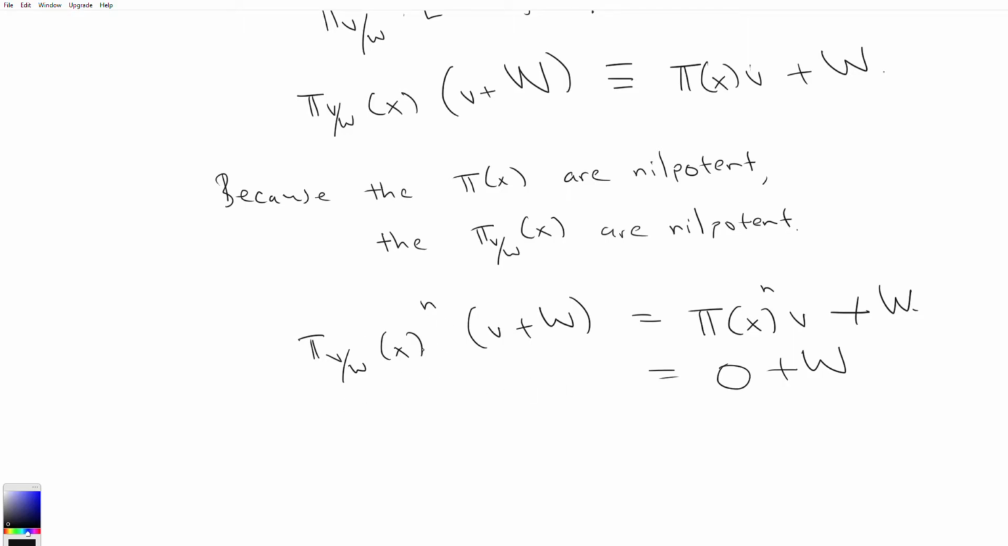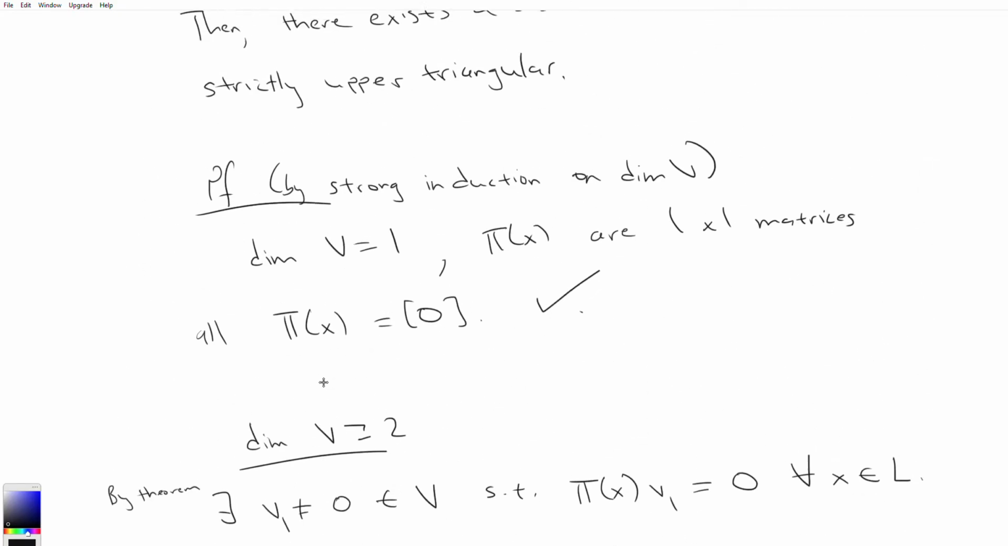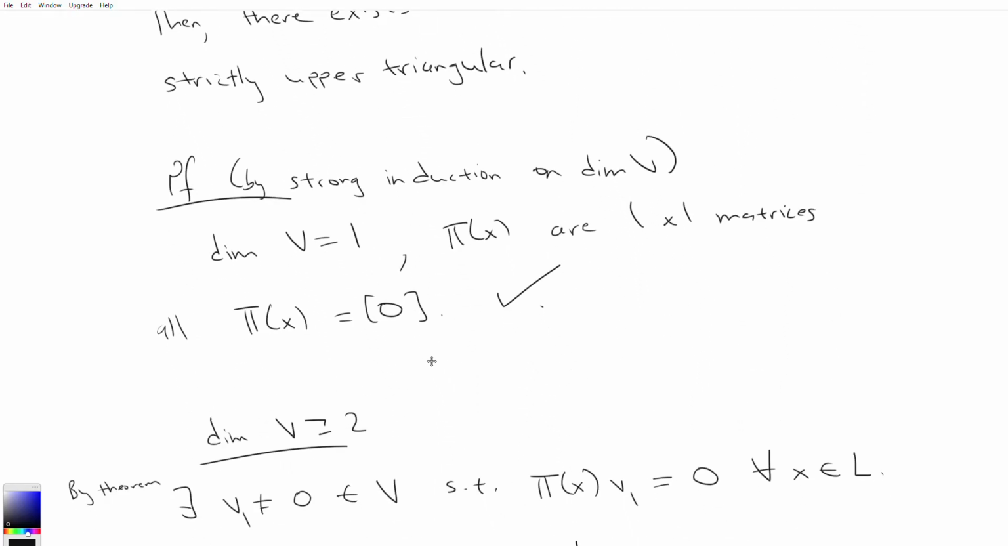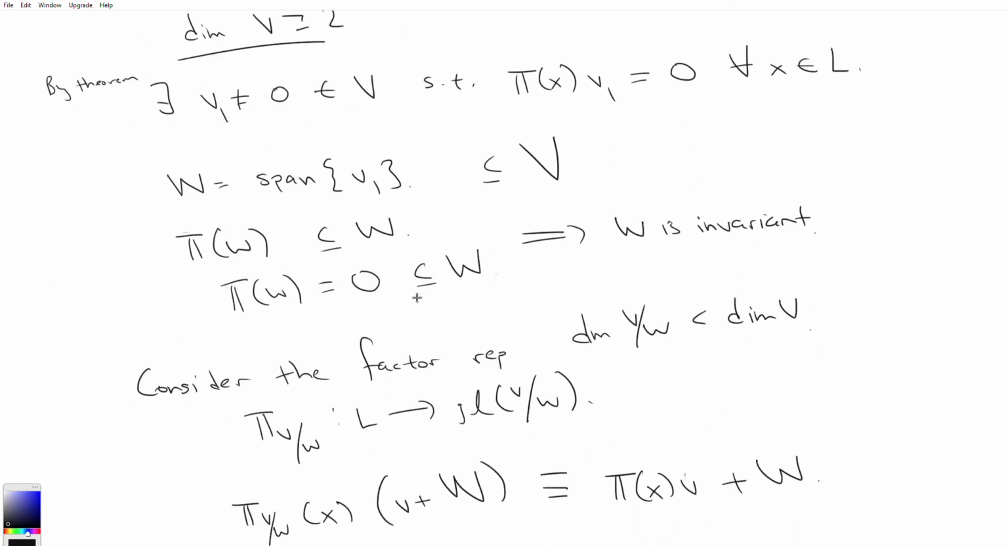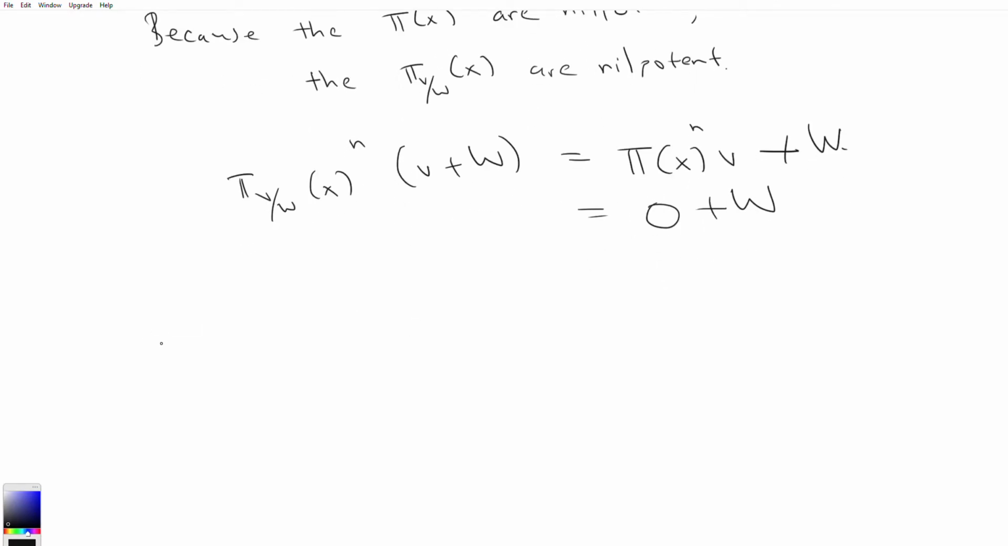So the whole point of this is to apply the inductive hypothesis, right? We just found a representation, which is the factor representation, on a finite dimensional vector space, which is V/W, and where all the elements of that factor representation give nilpotent operators. And because V/W has dimension less than V, that means by the inductive hypothesis,